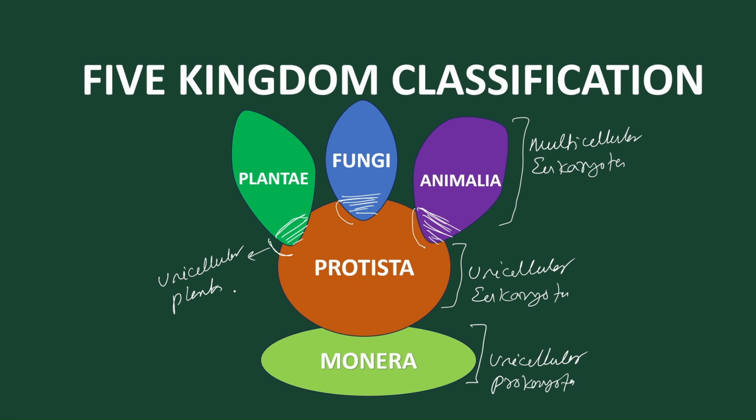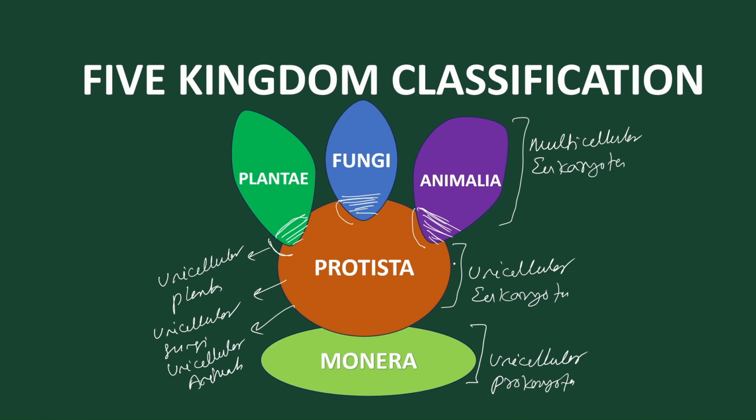So Protista contains unicellular plants. It contains unicellular fungi, that is slime molds, and also unicellular animals. Unicellular animals are protozoans. Got it, clear? Now let's move.